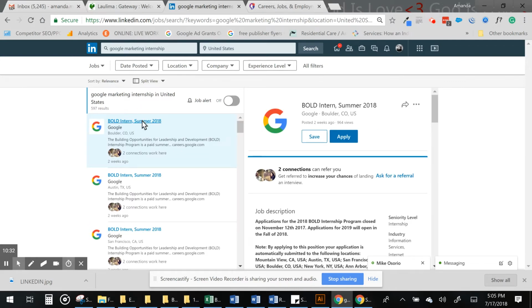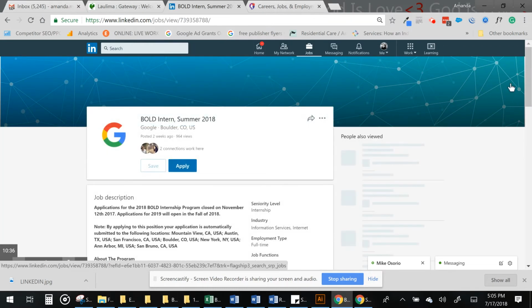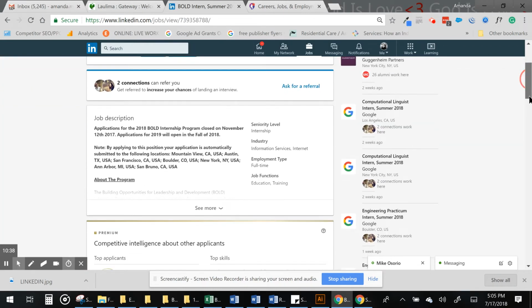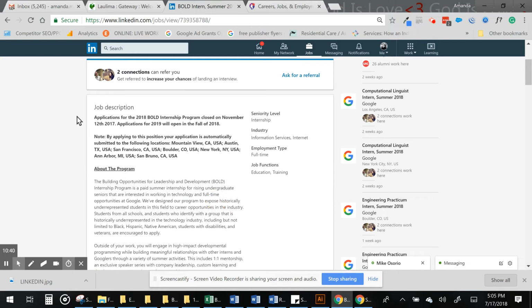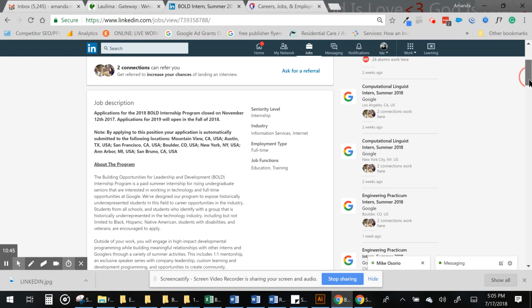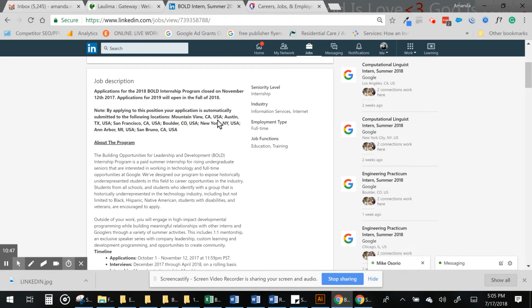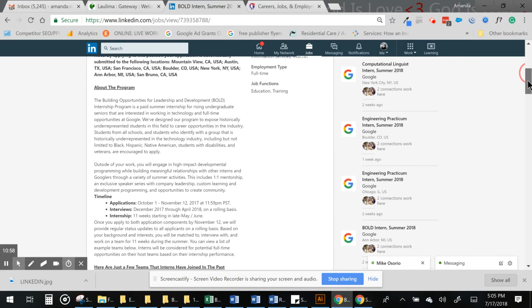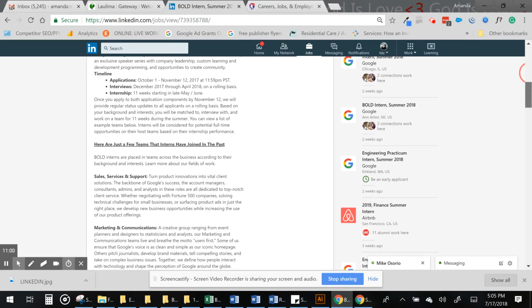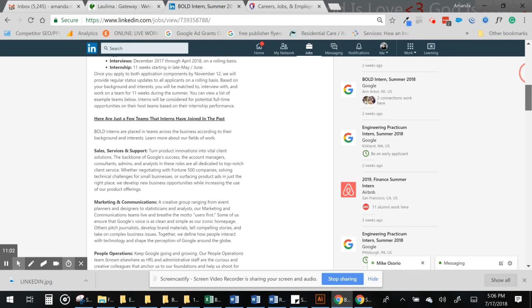And then let's read the job description. You need to read the job description in order to understand what they're needing. Usually in the first paragraphs, they tell you where the internships are. So they're in Austin, Texas, San Francisco, California, and Michigan, and they're trying to build opportunities for leadership and development so that they can get people that will be hired for the future.